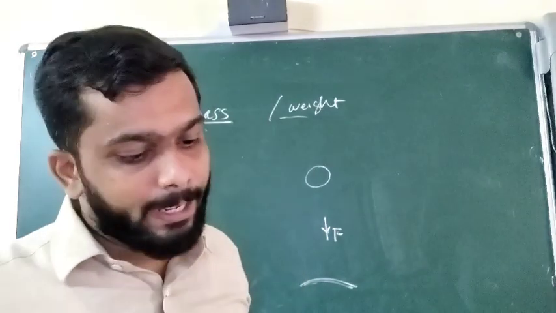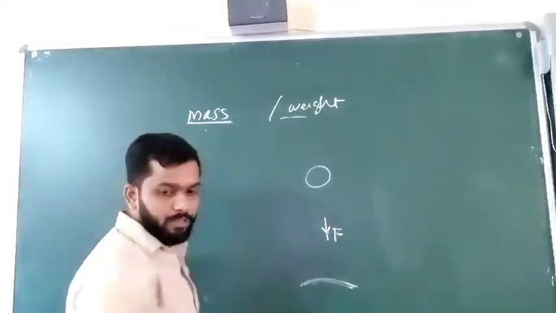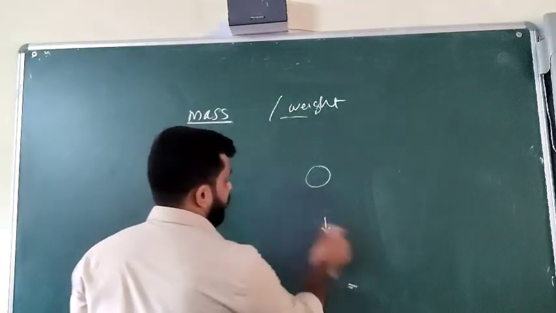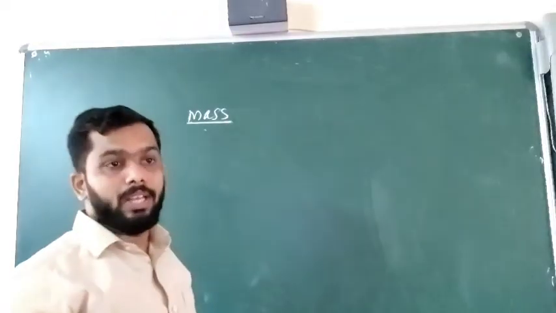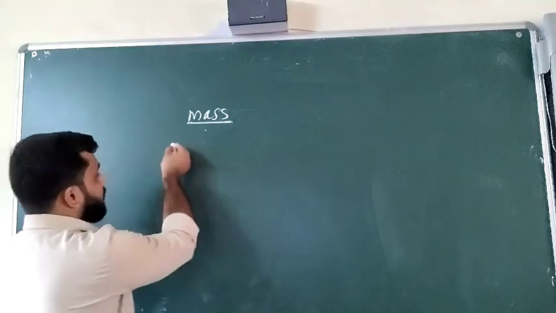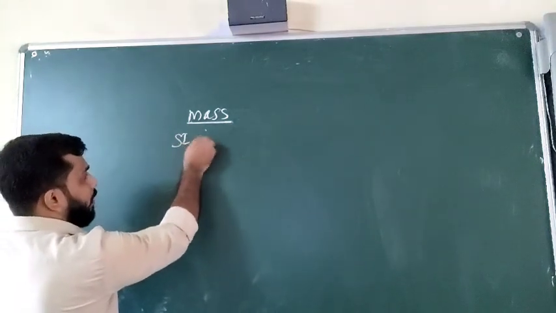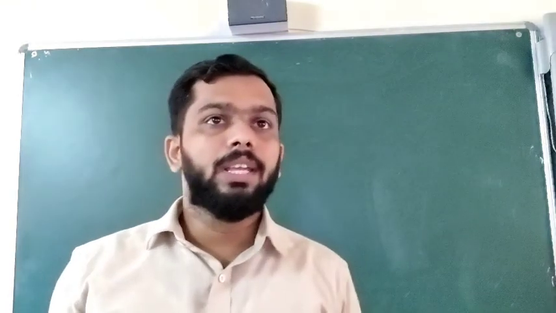Okay. Then again, the SI unit of mass. Now leave this one, weight, that we will discuss later. But you have to keep it in mind that weight is the force by which earth attracts a body towards its center. Okay. Now SI unit of mass. What is the SI unit of mass? SI unit of mass is kilogram.